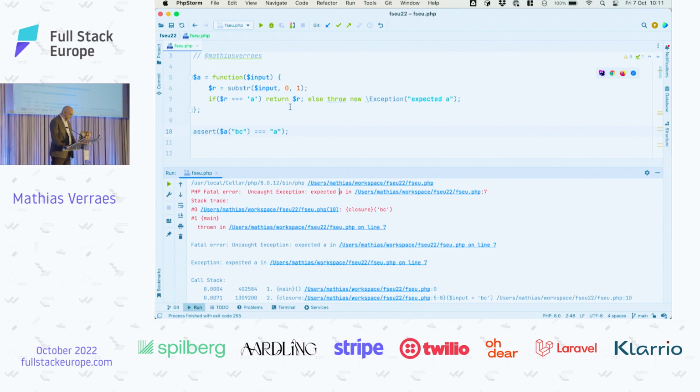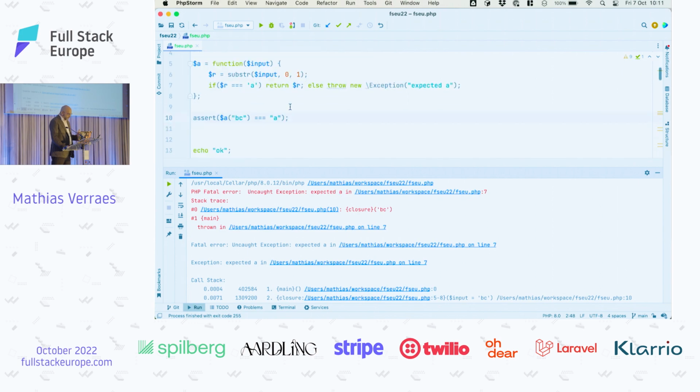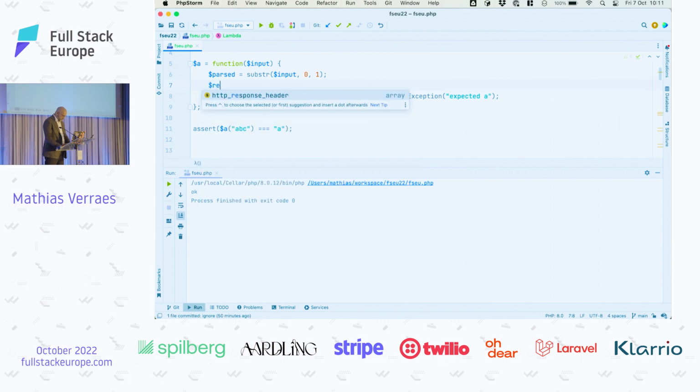But before we do that, we are losing information right now. We have the first letter, but we lost the rest of the string, right? So we need to somehow store it as well. So what we can do actually is, I'll rename this one to parsed for clarity. And what we also want is the remainder of the string so that we can use it later, of course.